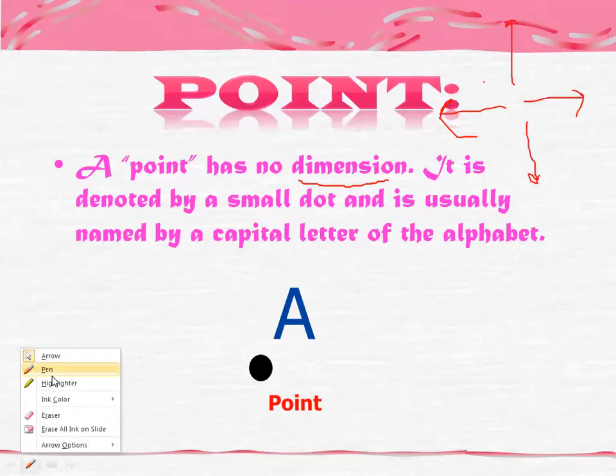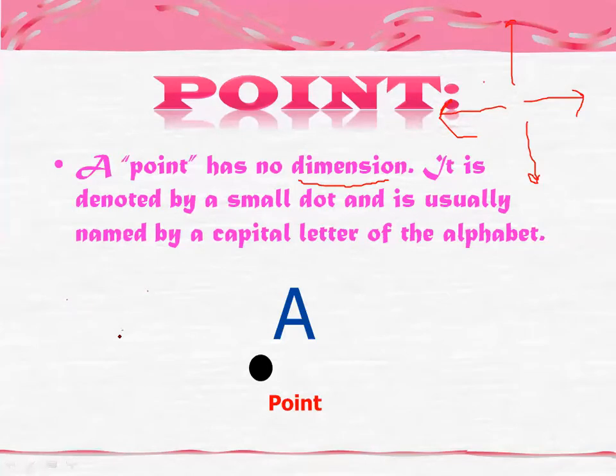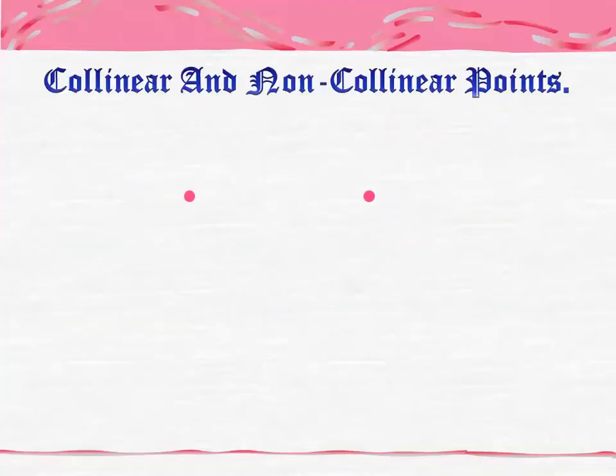Now look here. Suppose these are several points, this point, this point, this point. I'm labeling this point B, this point C, this point F. So you represent points with capital letters of the alphabet. Now, these points are basically of two types. Number one, collinear points, and number two, non-collinear points.